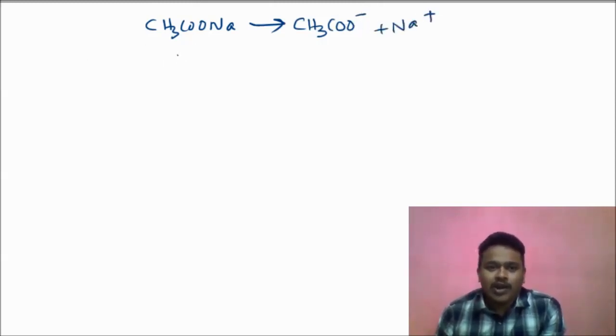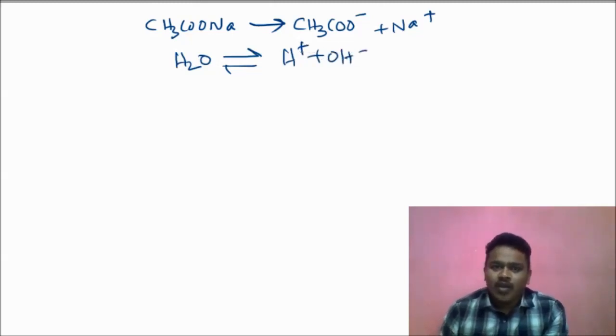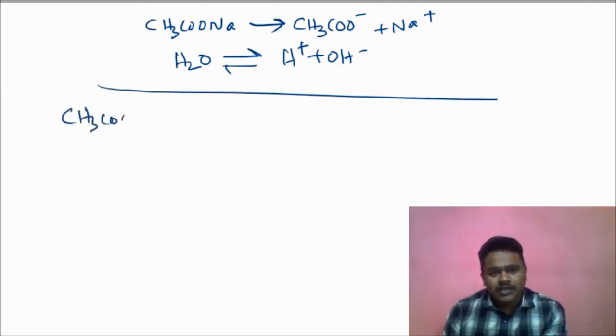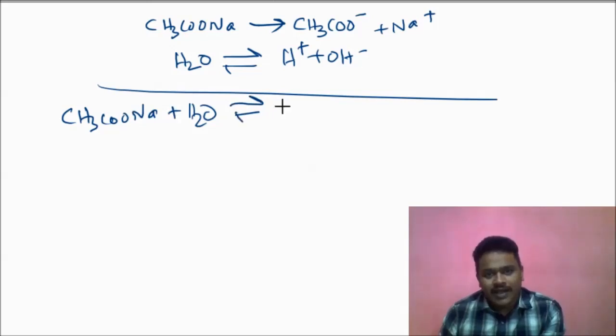We are talking about hydrolysis, so I have to add the salt to water. Water is a weak electrolyte, so we use a double arrow: H plus and OH minus. When this salt is added to the water, all are present together. On the left side I write the CH3COONa salt plus H2O, and on the right side CH3COO minus plus Na plus plus H plus plus OH minus.